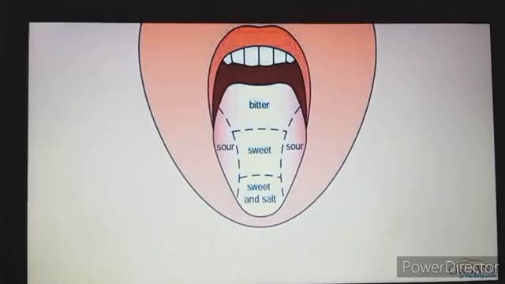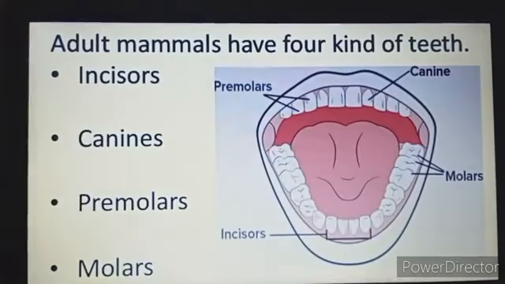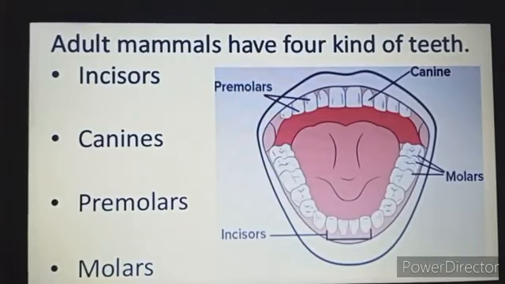Then the next part of the alimentary canal is the teeth. The teeth are located in our upper and the lower jaws. Everybody is having teeth, and you know that we have two jaws, the upper jaw and the lower jaw.